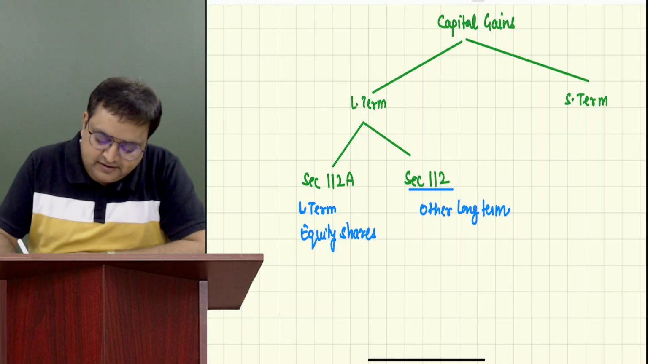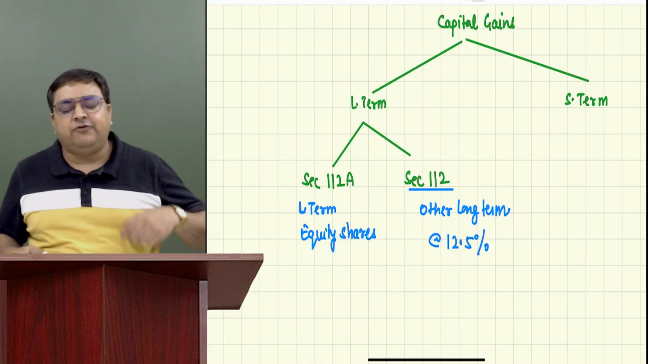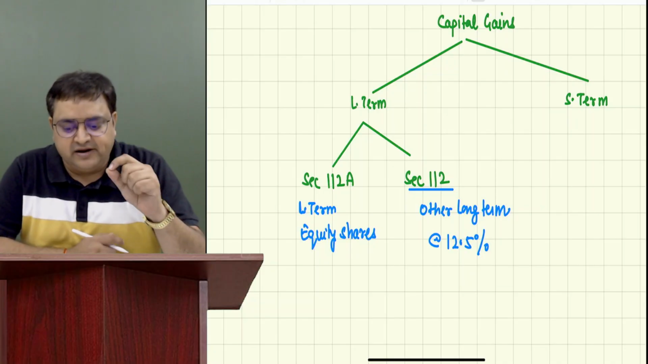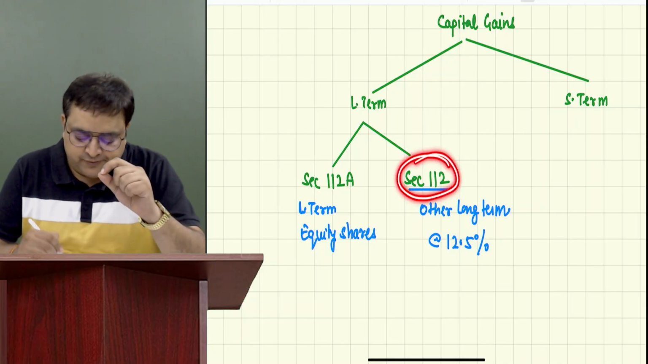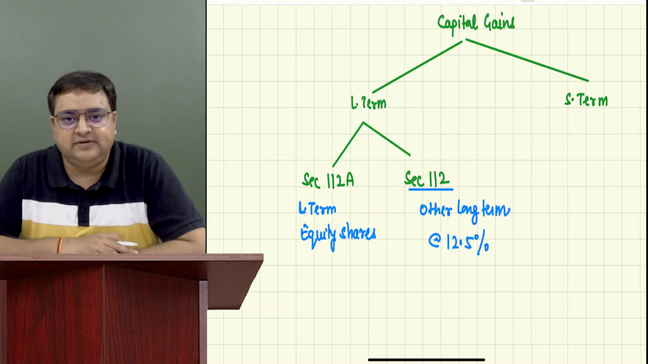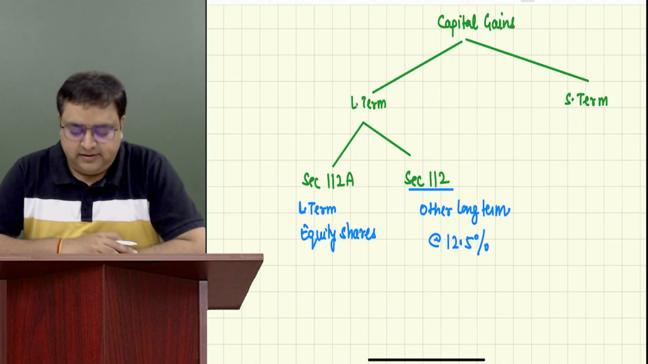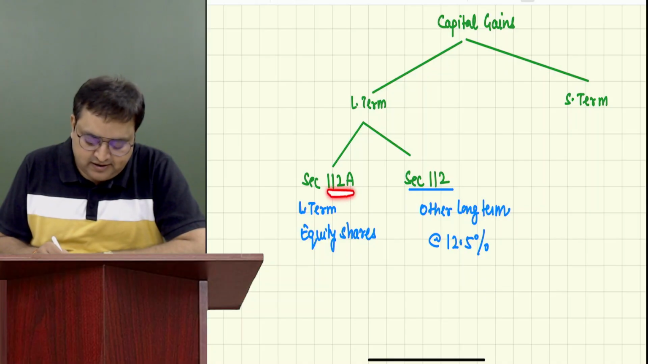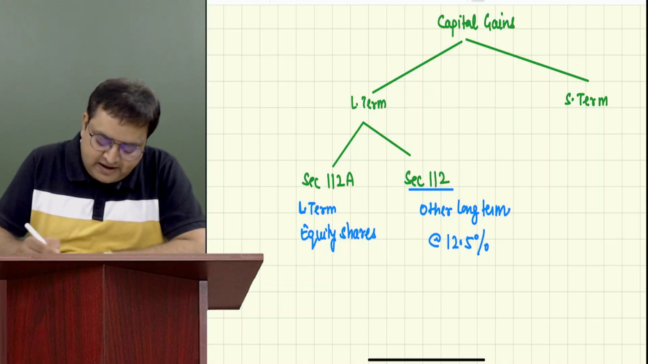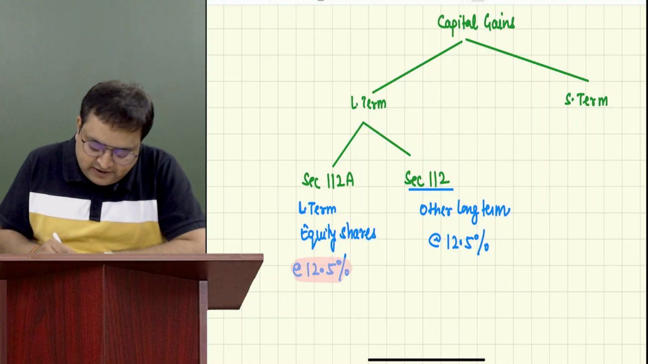They are taxable at a rate of 12.5%. All your long term is taxable at a rate of 12.5%. It is a special rate under section 112. It says your long term capital gain is taxable at 12.5%. And if it is 112A, it is also taxable at 12.5%. They both are taxable at 12.5%.